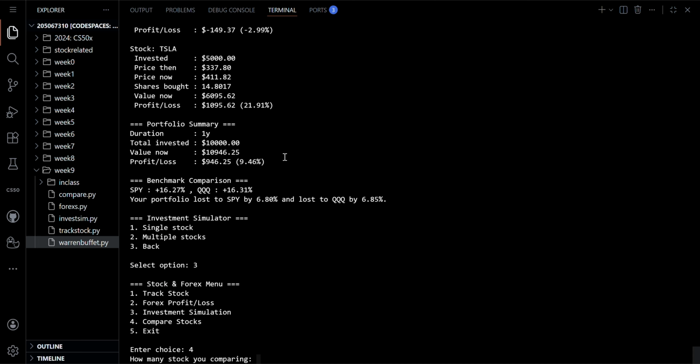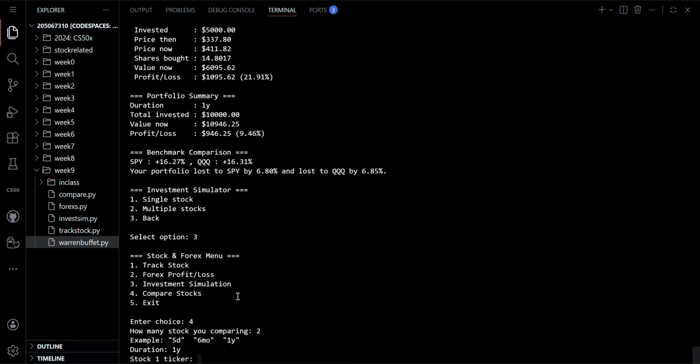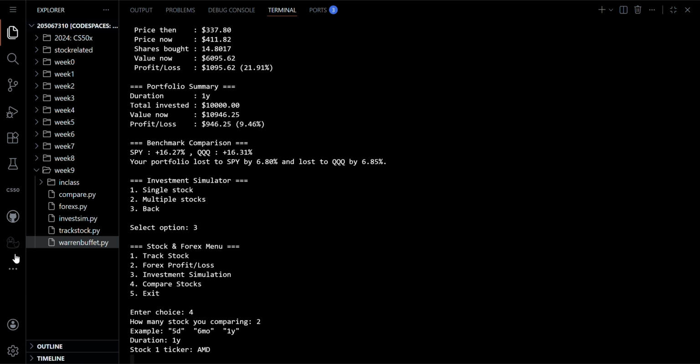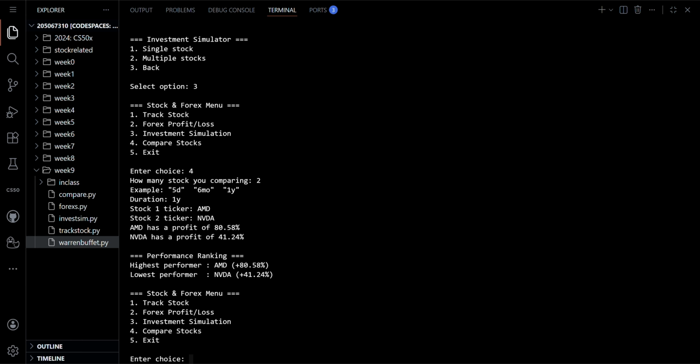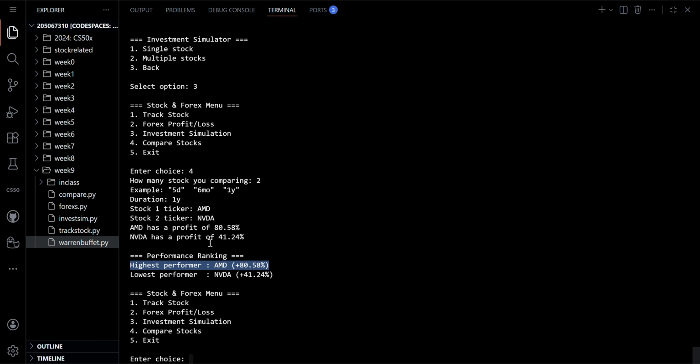And let us also try comparing stocks. I've seen people compare stocks together and argue about which one gains more profit, so I just made it here. It was quite fun, and it shows the data quite clearly. Let us try AMD and NVIDIA, which most people compare. Turns out if you invest in NVIDIA, you get 41%, but if you invest in AMD, you get 80%, surprisingly.